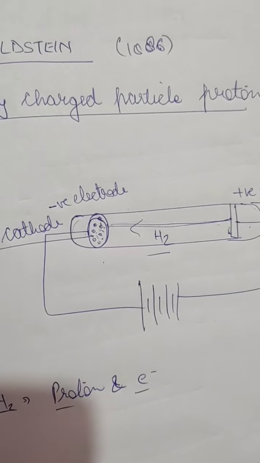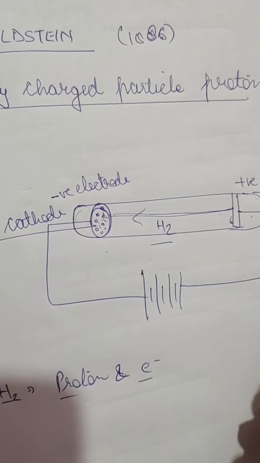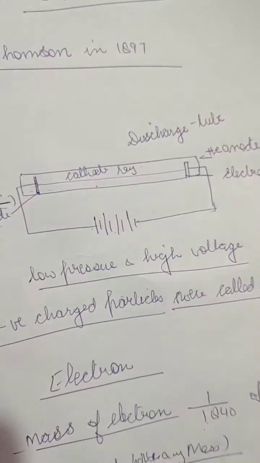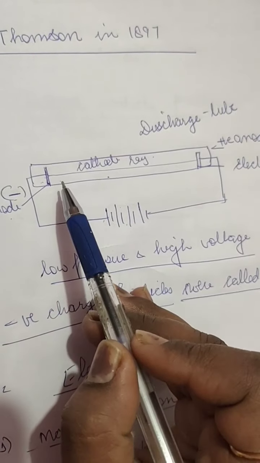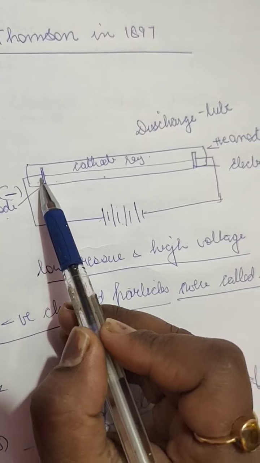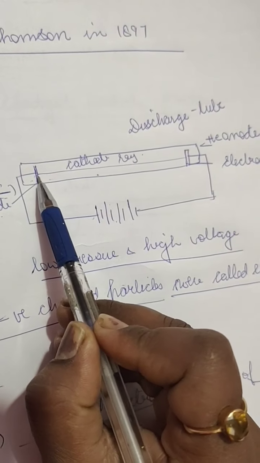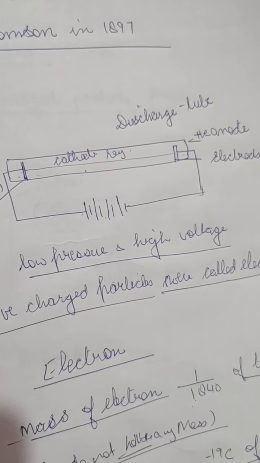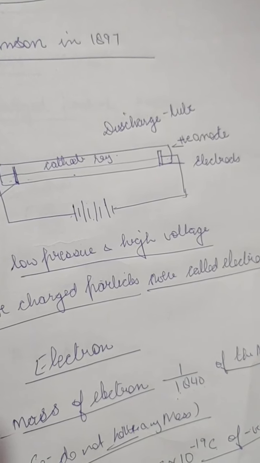Again, Goldstein discovered that the cathode ray was moving from the negative electrode, because the discovery of the electron was done by Thomson. From the negative side, the ray was moving to this side. It was called the cathode ray, which was the discovery of the electron.